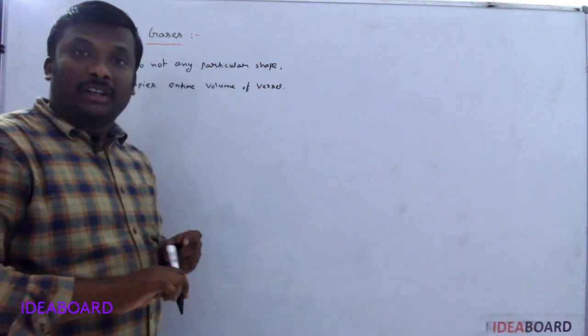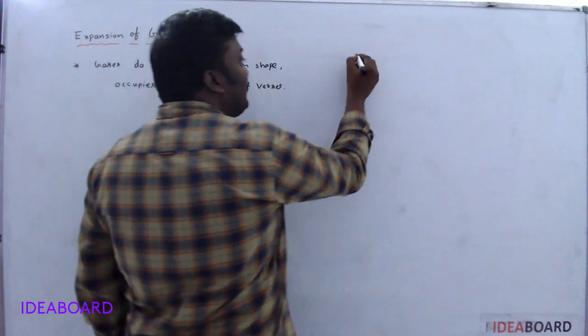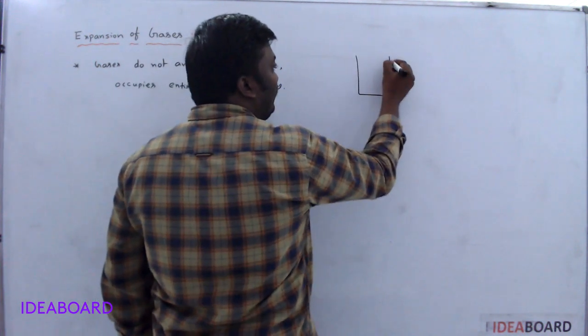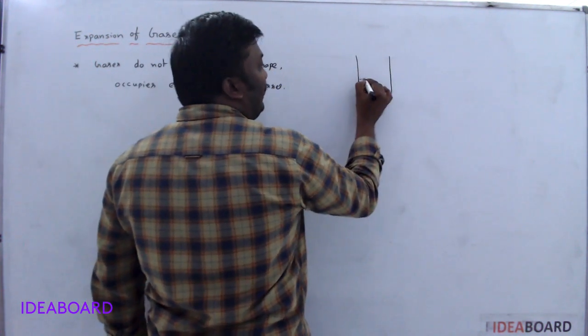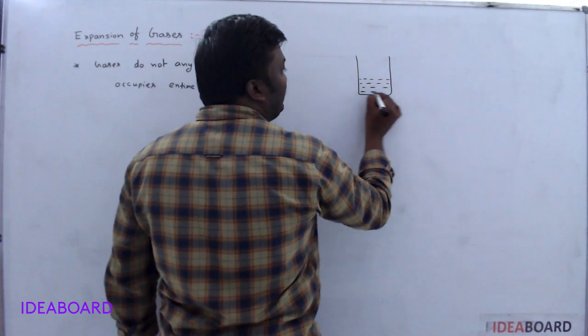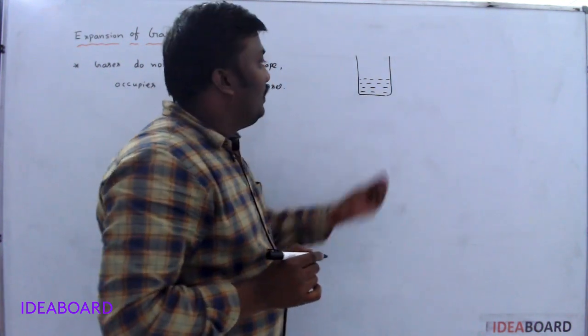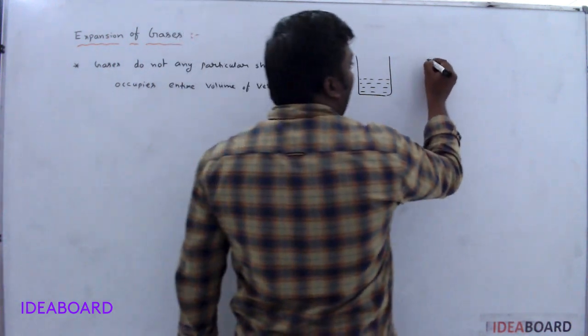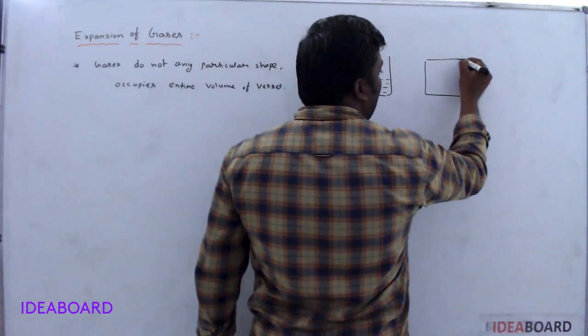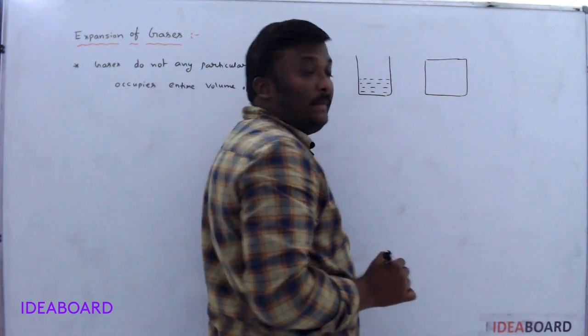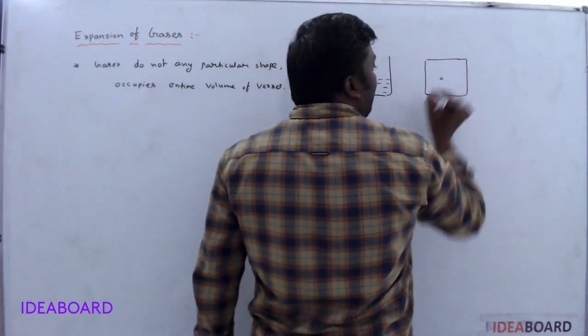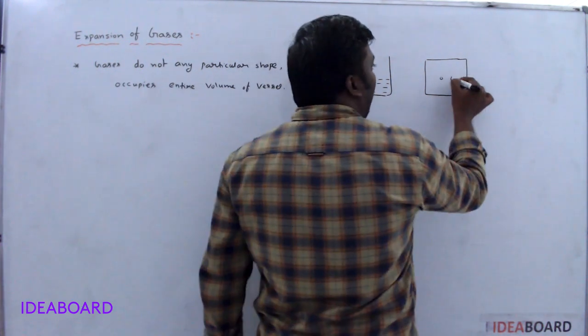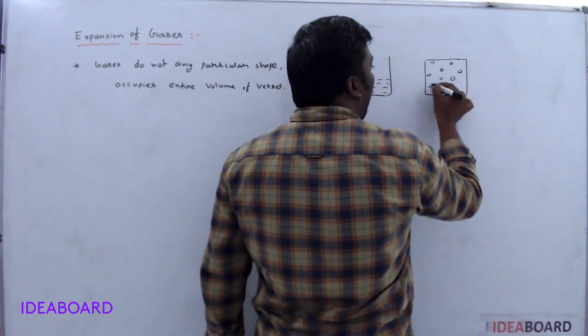This is very important. If you take a vessel and if the liquid is filled in it, then it occupies only a certain amount of the vessel. But in case of gas, the gas that is filled here occupies the entire volume.